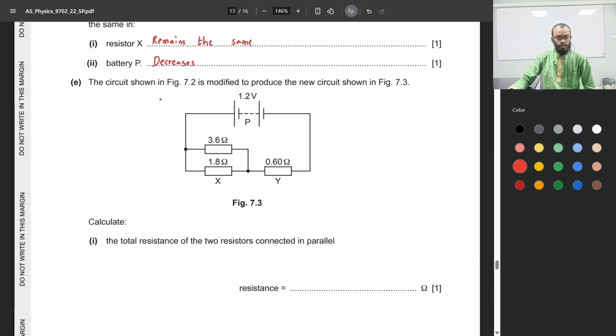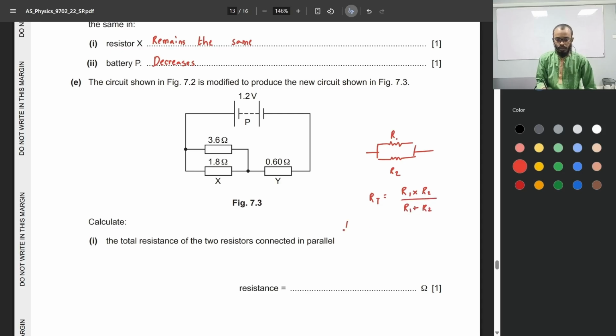The circuit shown in 7.2 is modified to produce the new circuit shown in 7.3. The total resistance of the two resistors connected in parallel, so 3.6 and 1.8. Okay, so if we have two resistors connected in parallel, let's call this R1, let's call this R2. The equivalent resistance, RT, can be calculated using this formula: R1 times R2 over R1 plus R2.